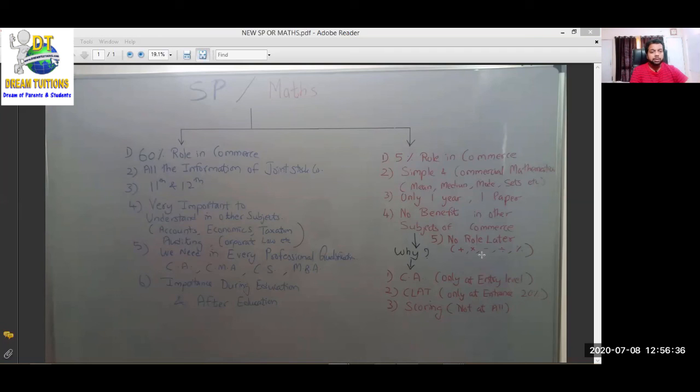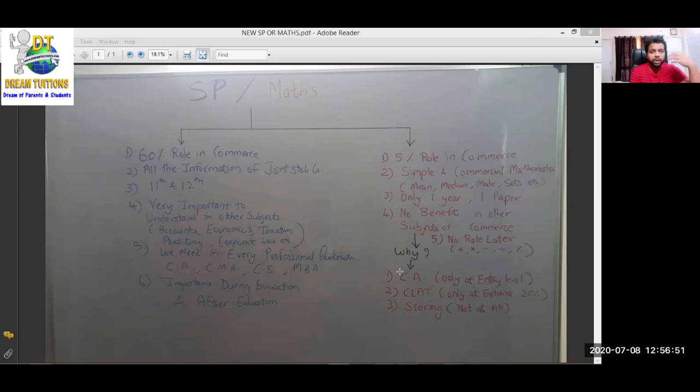This is the only thing we need in maths to work after completing our education in a professional life. Then why people choose maths? Then why students still choose maths? Because of lack of information. Because they fear about CA. ये बताया जाता है, this is the rumor they spread कि CA अगर करना है तो you need maths.